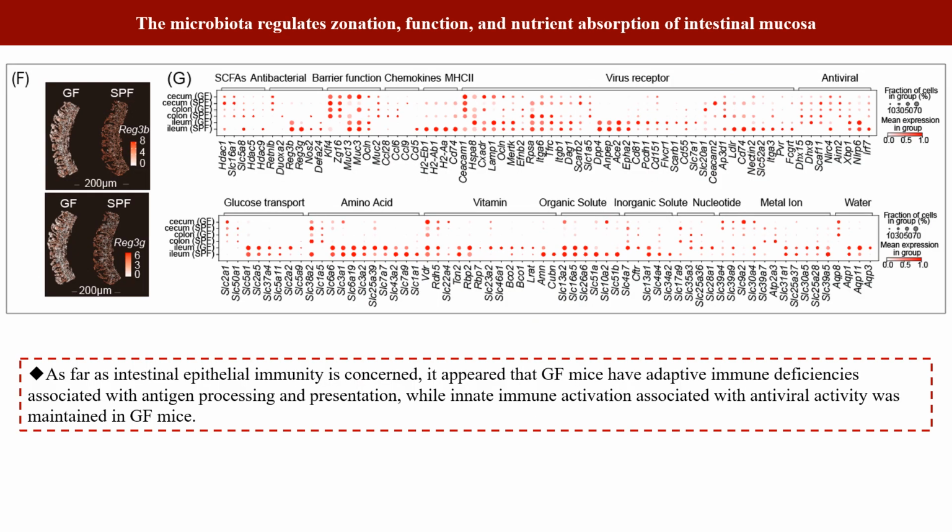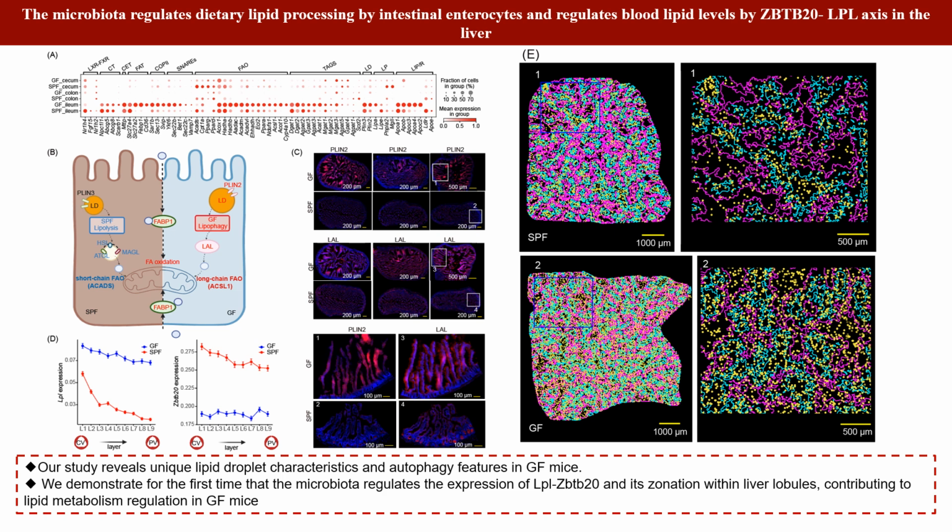As far as intestinal epithelial immunity is concerned, it appeared that GF mice have adaptive immune deficiencies associated with antigen processing and presentation, while innate immune activation associated with antiviral activity was maintained in GF mice. Our study reveals unique lipid droplet characteristics and autophagy features in GF mice.